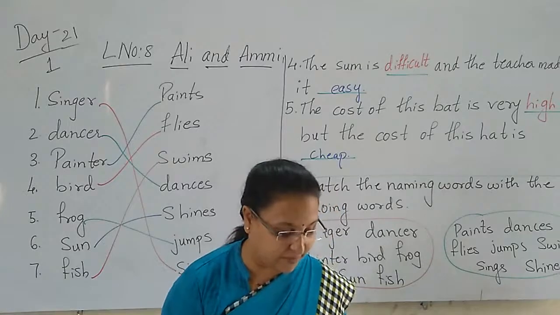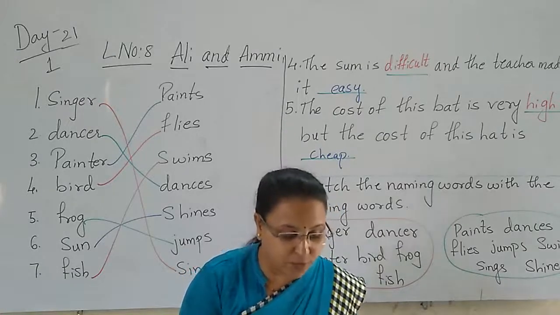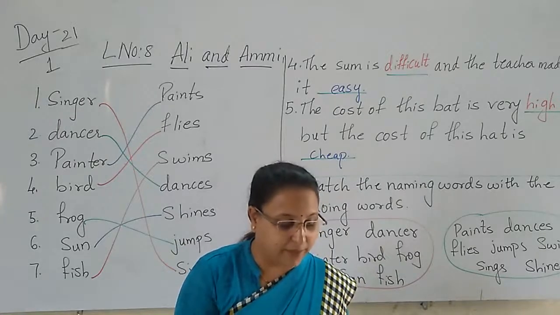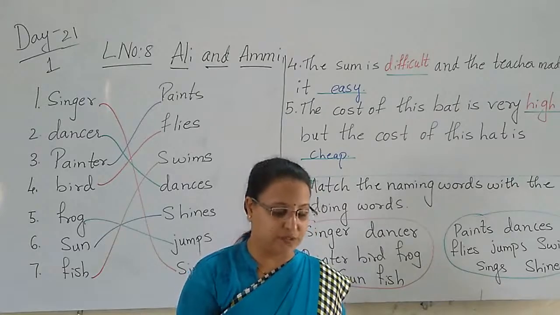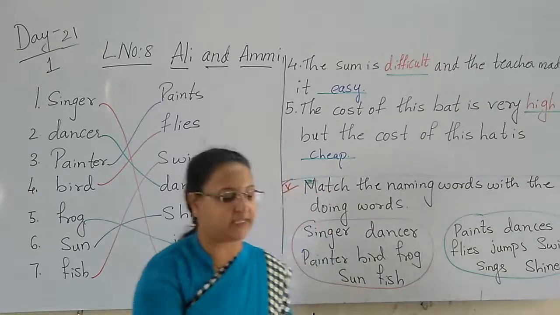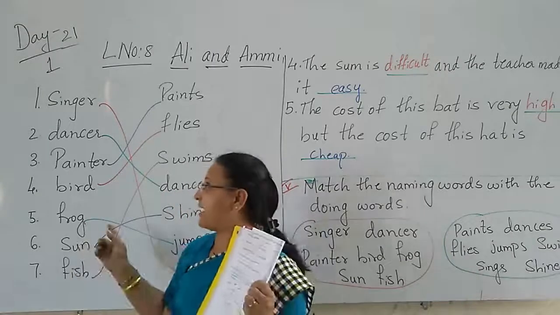Match the naming words to its doing words. One has been done for you. Then write them below. So see here, the same: naming words and doing words. The same I have written here.